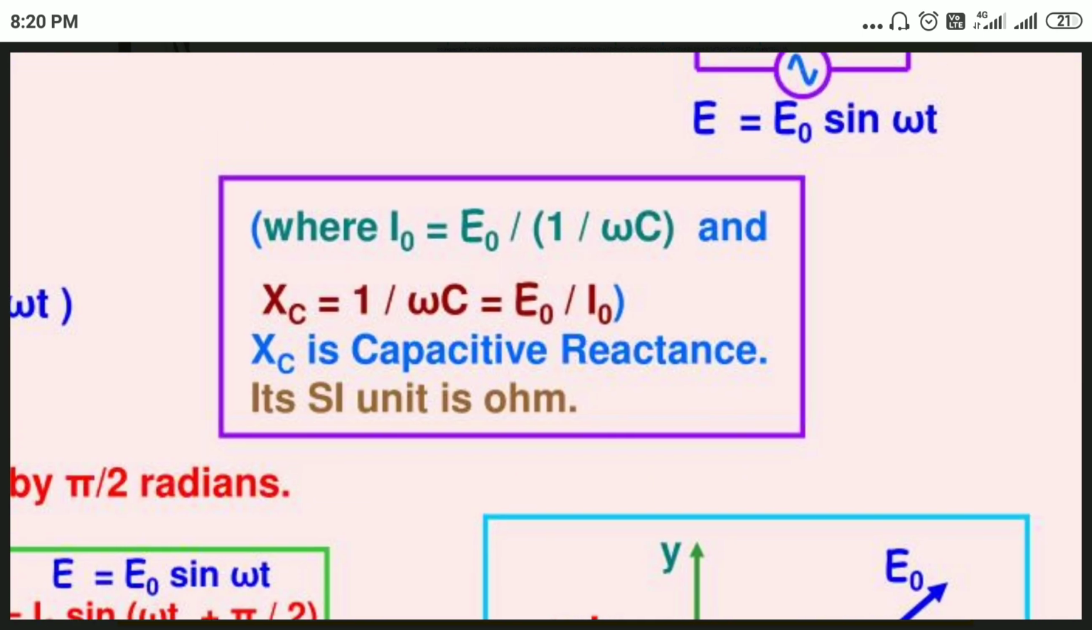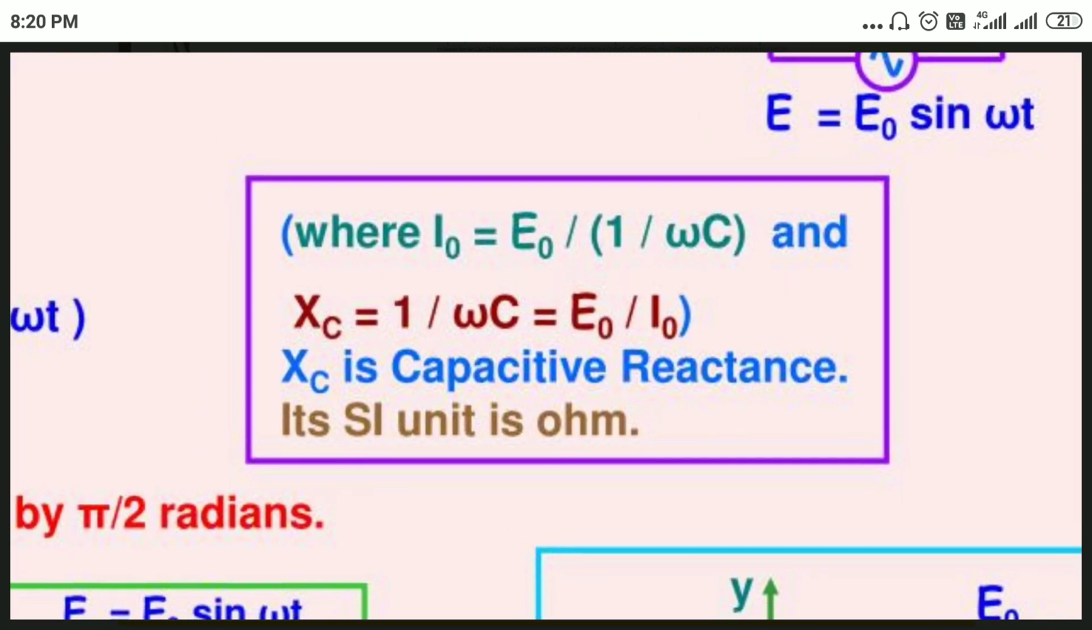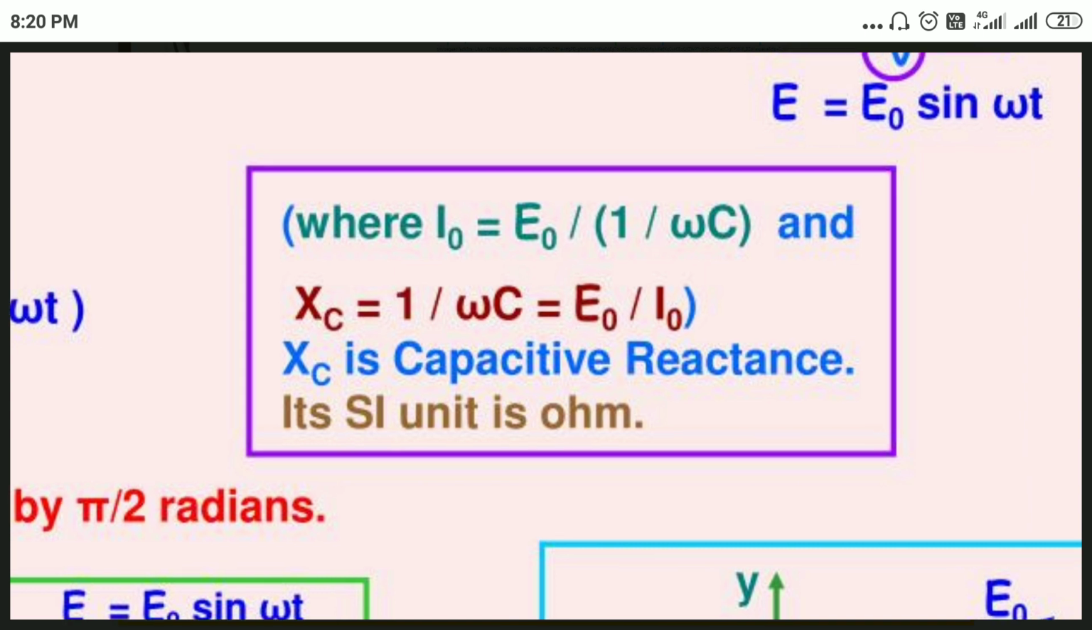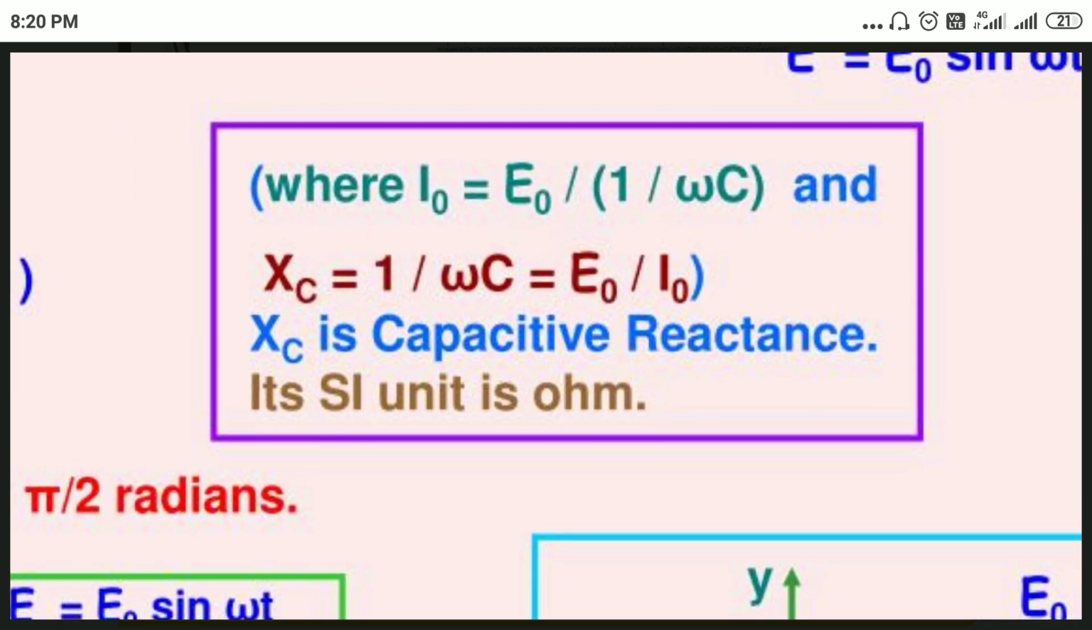Let's see XC. XC is nothing but the reactance of a capacitor. It can be written as 1 over omega C, that is E naught by I naught. XC is the capacitive reactance, and its SI unit is ohm. So what is capacitive reactance? It is the opposition offered to the AC current by a capacitor.